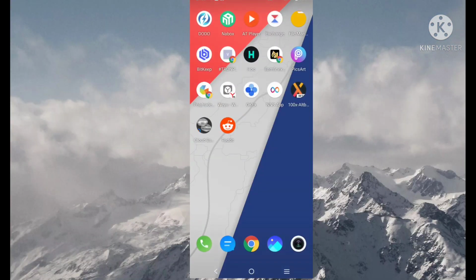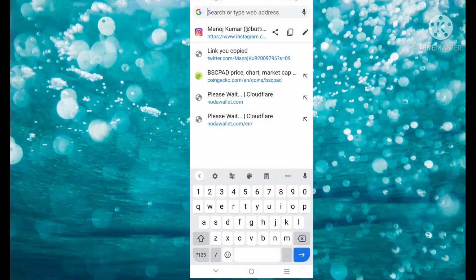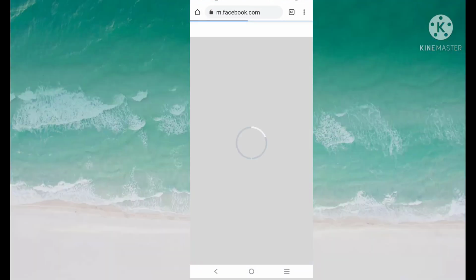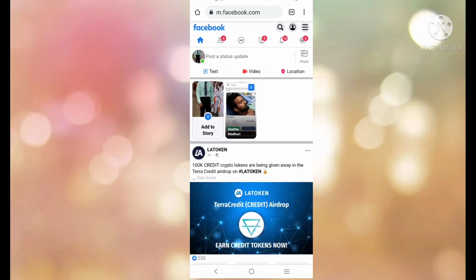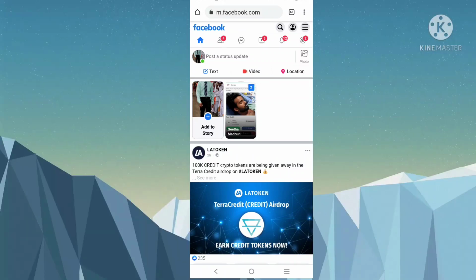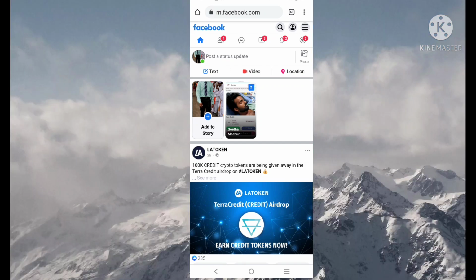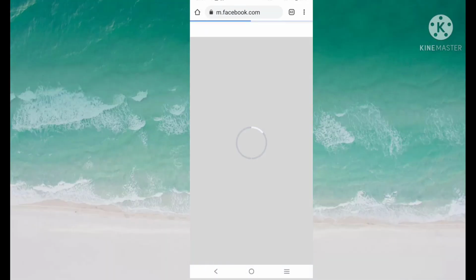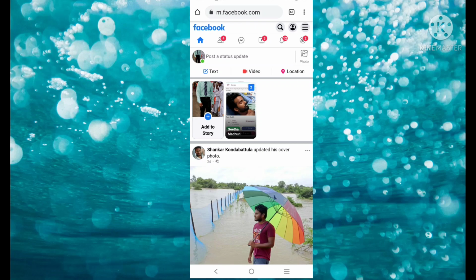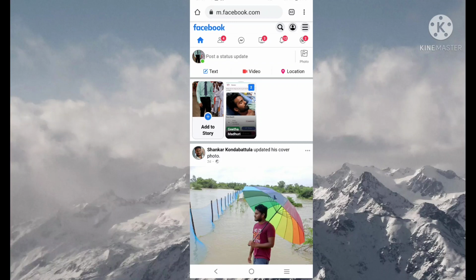So Facebook is also the same, you just have to complete registration on Facebook. You can register with your phone number, and after that, how will you get your Facebook profile link? To get the Facebook profile link, just go to Google Chrome and type facebook.com. You will get the Facebook website here, and if you are not logged in, it will ask you to log in. So you log in with the phone number or email ID and password.